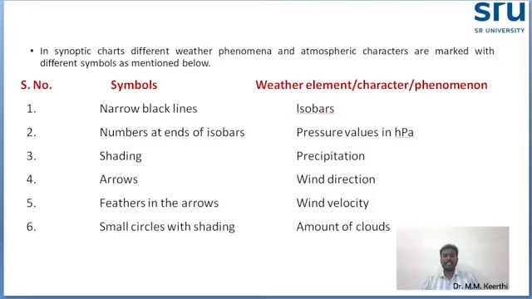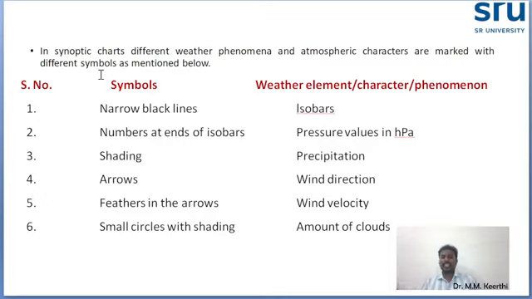You see some examples I have given. In the synoptic chart, narrow black lines indicate isobars, lines of equal atmospheric pressure, and the numbers at the end of the isobar indicate the pressure value.